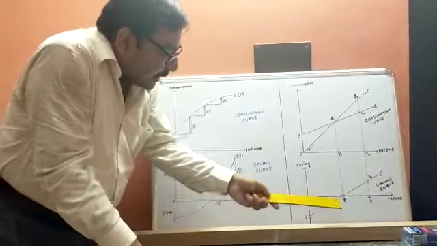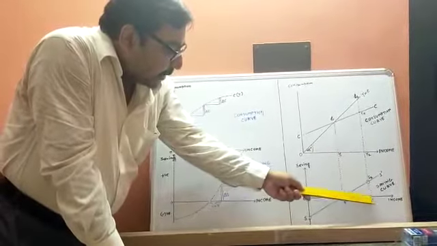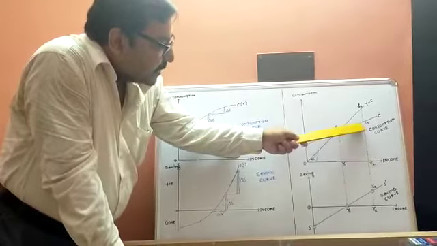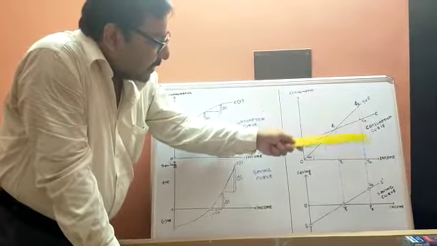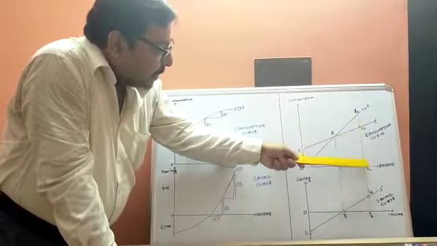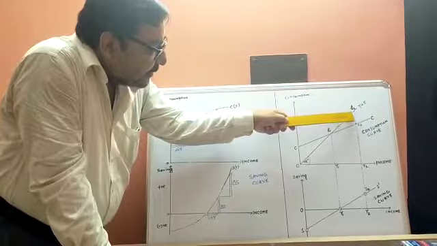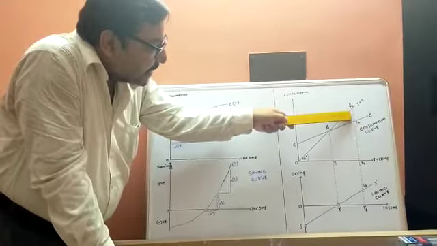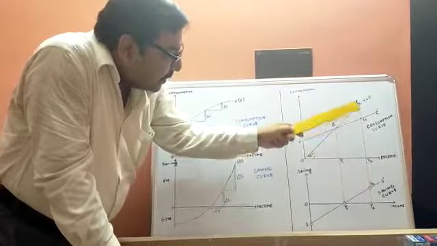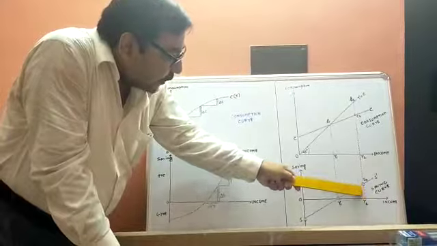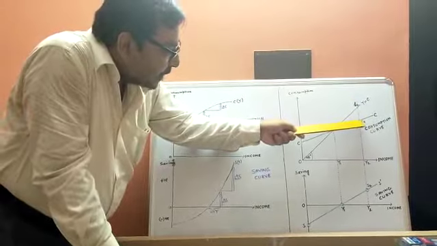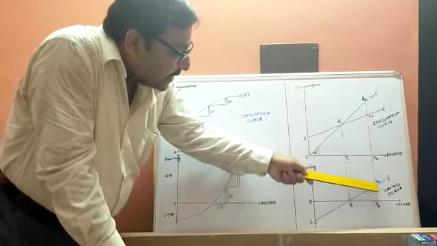Now consider a level of income OY2. At this level of income, come to the consumption line. The consumption line states Y2C2 is the consumption. But the line of equality states Y2B2 is the income at this level. Y2B2 is the income, Y2C2 is the consumption. The difference between them, B2C2, is savings, and this is equal to S2Y2. We represent this saving here, S2Y2. So this point S2 comes from the point C2. When consumption is C2, saving is represented by this point S2.